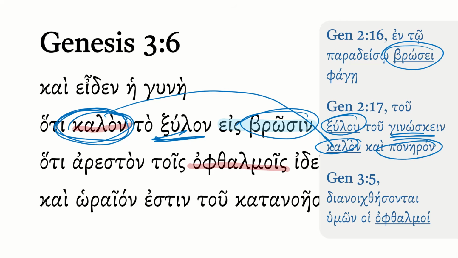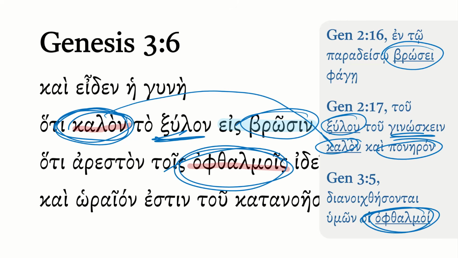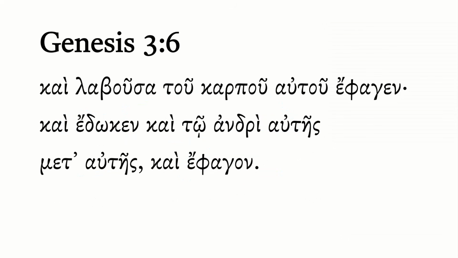Then lastly, we saw in the prior video, when the serpent tells her that if you do eat of it, your eyes will be opened, we see the ophthalmoi being repeated here again, her eyes. In a certain sense, her eyes are open because she sees that the fruit is kalon and areston and beautiful and so forth, but she's not actually morally able to see. And so there's really a lot of interesting connections, not only to Genesis 2, but Genesis 3 here. But let's continue and see what happens as the tragic finale.